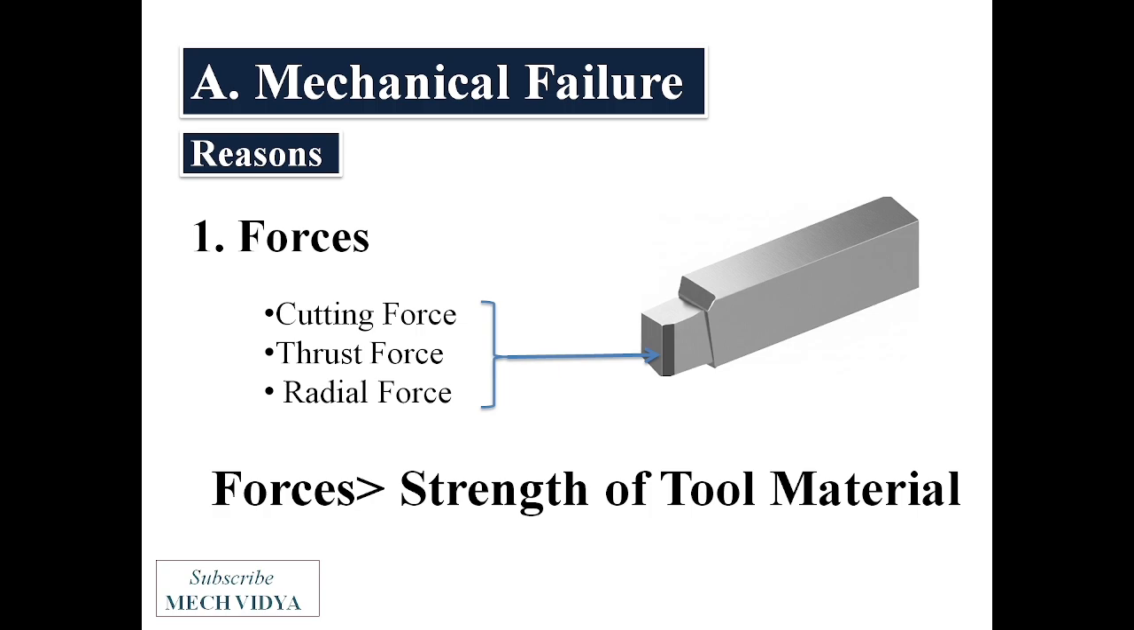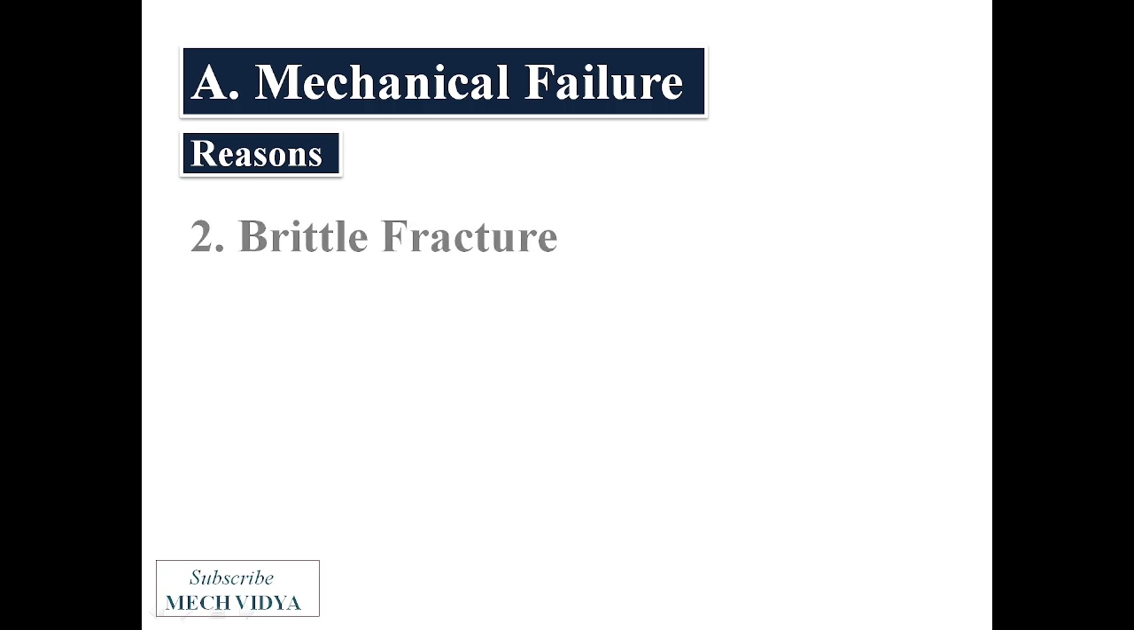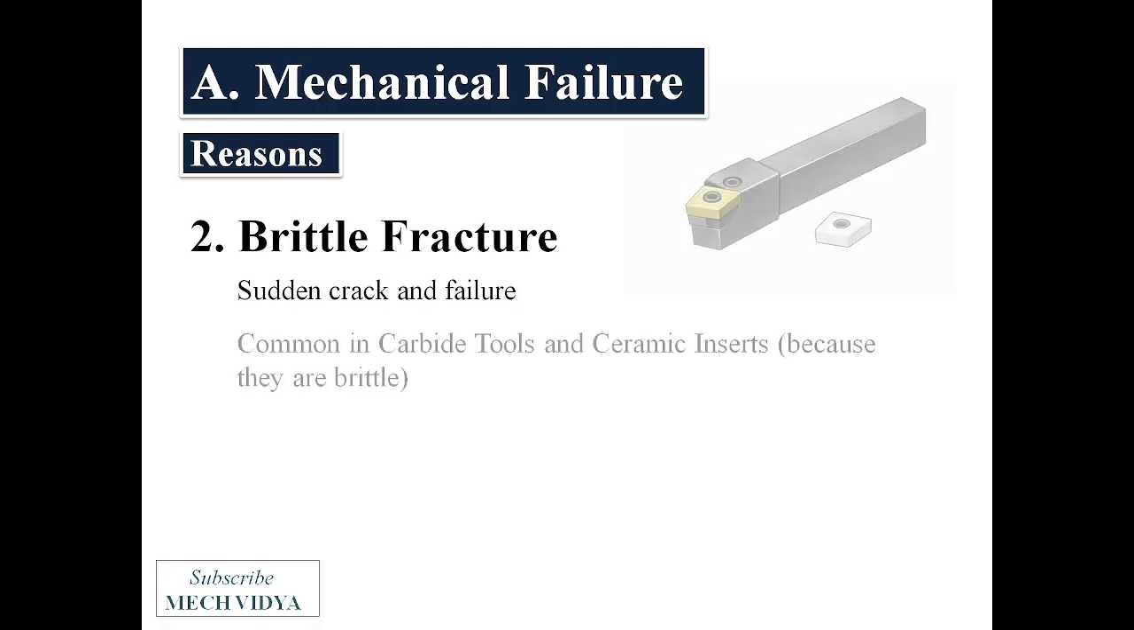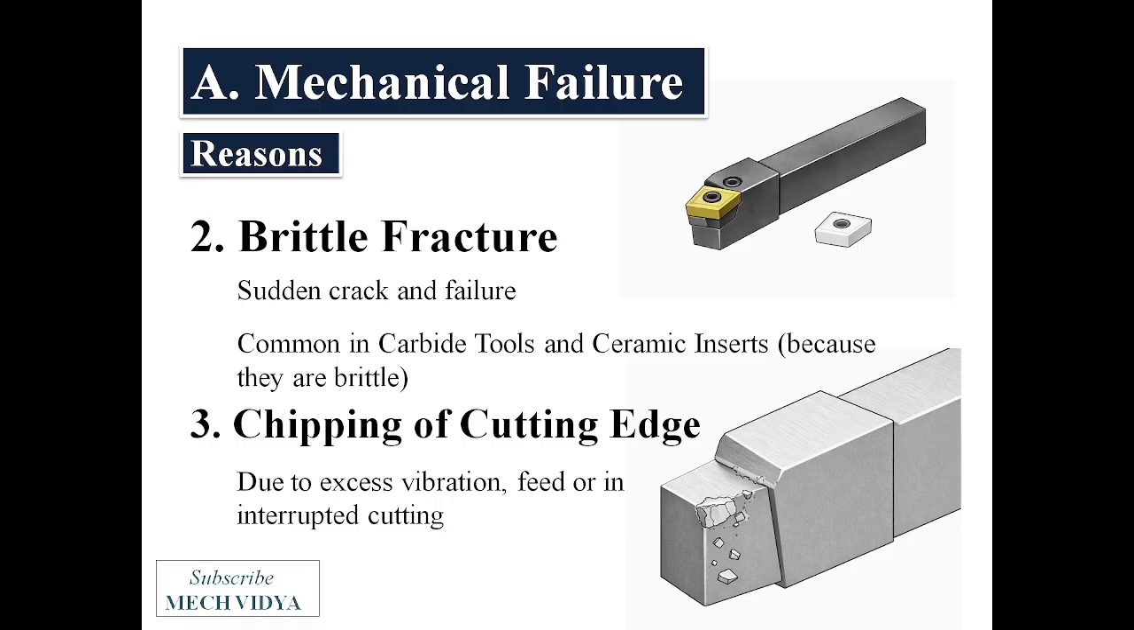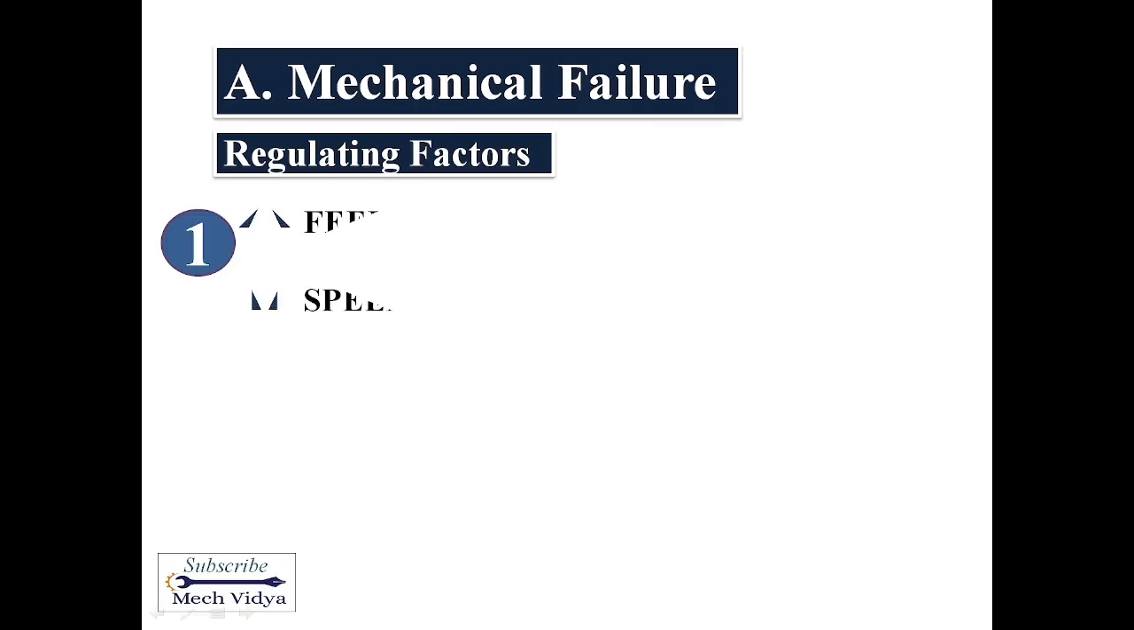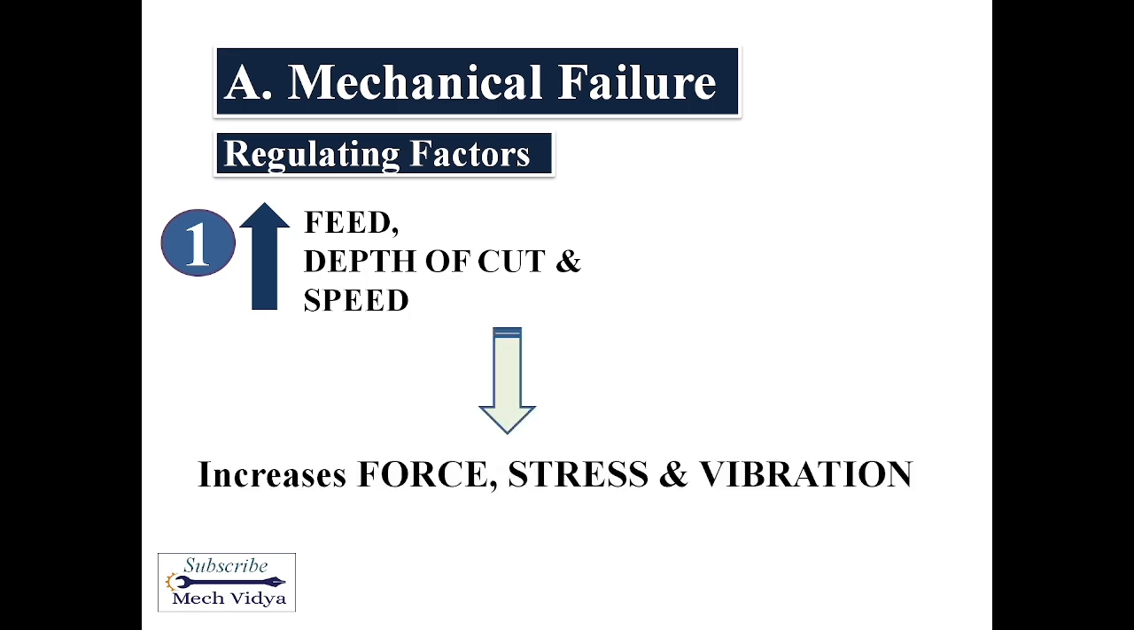Carbide tools and ceramic inserts crack and fail suddenly due to brittle fracture. In some other cases, when the vibration or feed is excessively high, or in interrupted cutting, say in a milling operation, the cutting edge breaks into small fragments, which is also known as chipping. So what are the main factors behind this kind of fracture? The first one is feed, speed and depth of cut. When these three parameters are high, it increases the force, stress and vibration, which cracks the cutting edge.